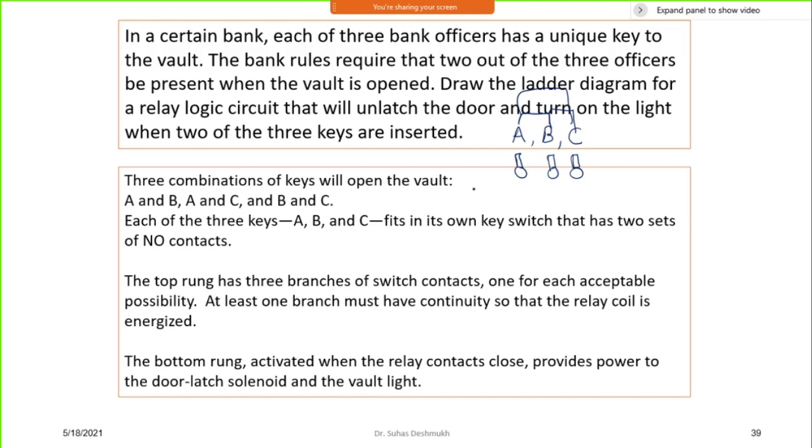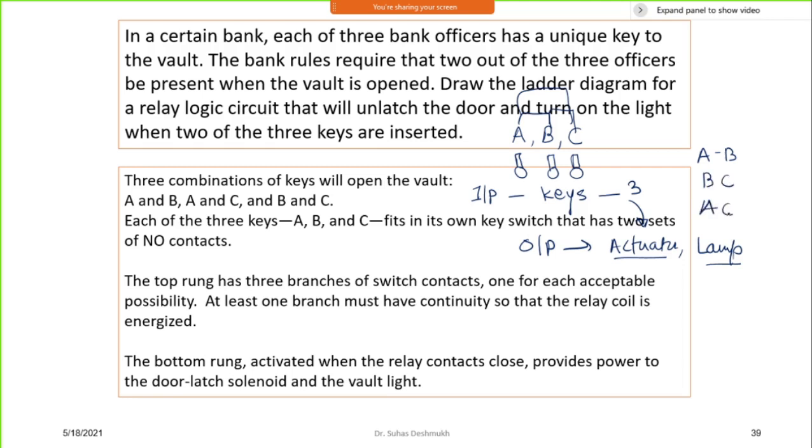What are the inputs here? Inputs are my keys. How many keys are there? 3 keys. What is the output? The output is the unlatching of the door, or I can say it is an actuator, and another output is my lamp. These are my outputs. So I need to connect these 2 things, input and output. What is the combination? I can have 3 combinations to turn on the actuator and lamp. One combination is AB, meaning both keys should be on. Another combination is BC, and the third combination is AC.